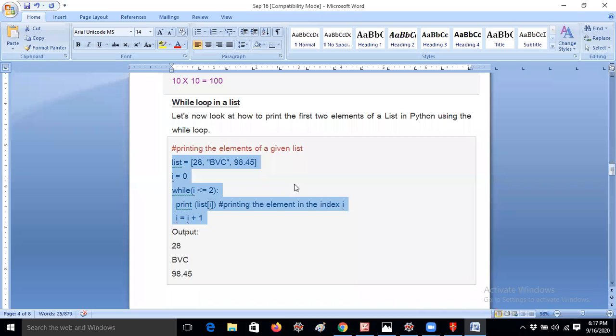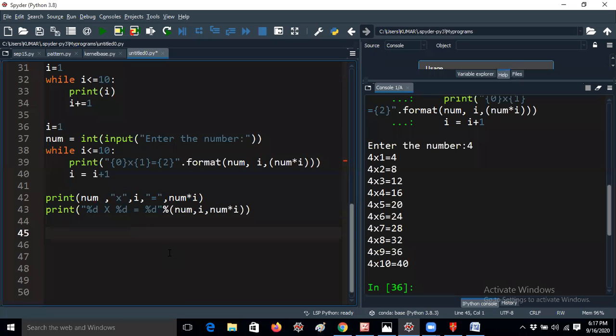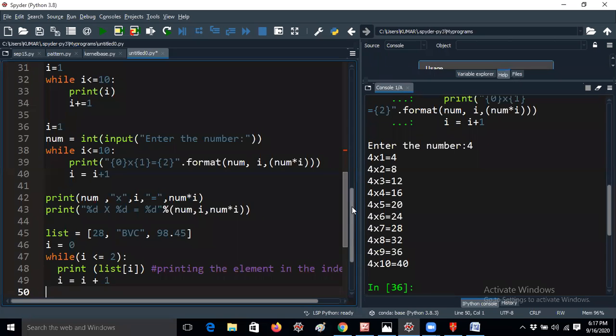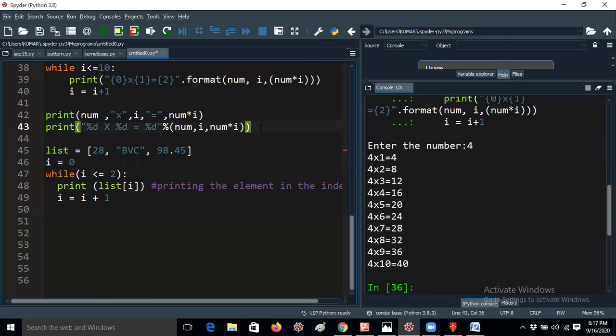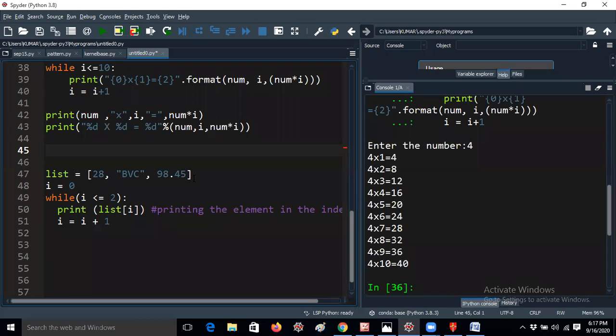I will move to the next: printing the elements of a given list. So you have a list. If the question asks to print the elements of a list using a loop, list is a data type in Python. You can give values of all data types. Here I am giving 28 as a string, 28 as an integer, ABC as a string, and 98.45 as a float. I equal to 0, and I take the condition i less than or equal to 2, so it will take 0, 1, 2, up to 3 elements. Print list of i. List of i means this is the index. List of 0 means the first element is always stored in list of 0.